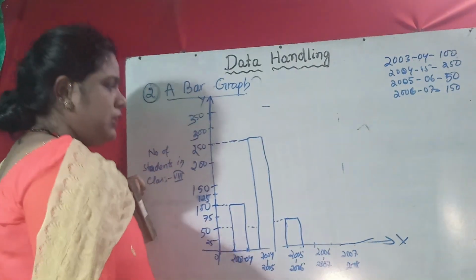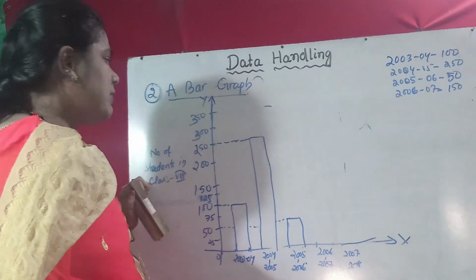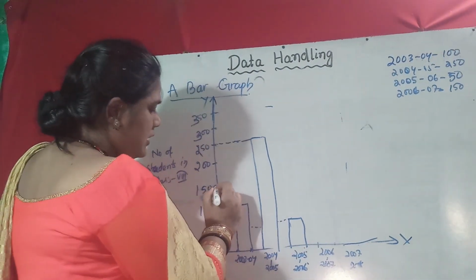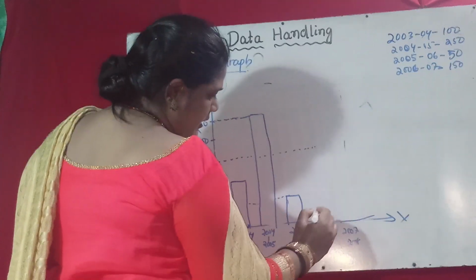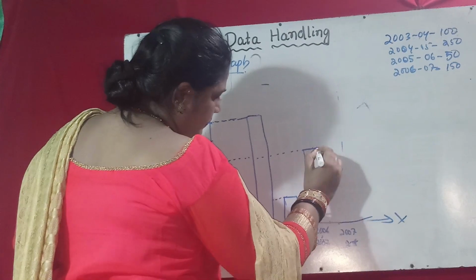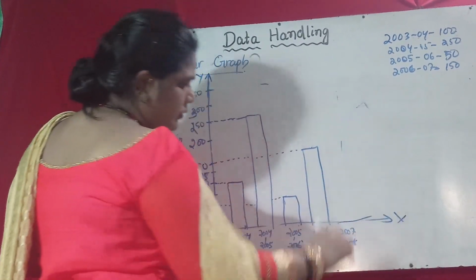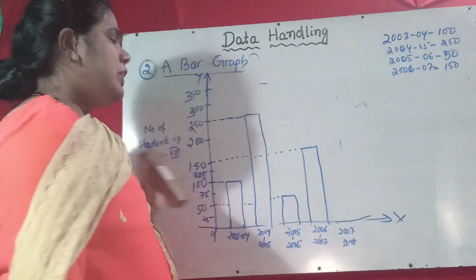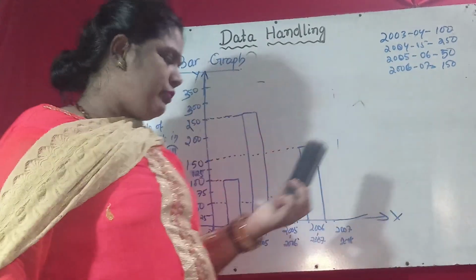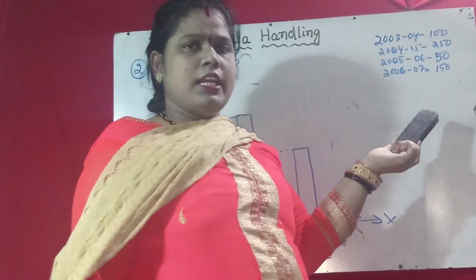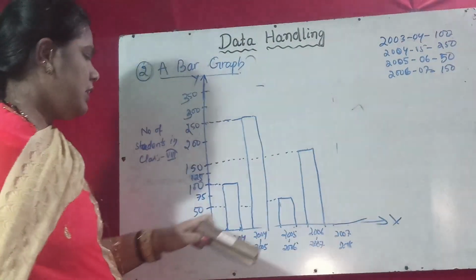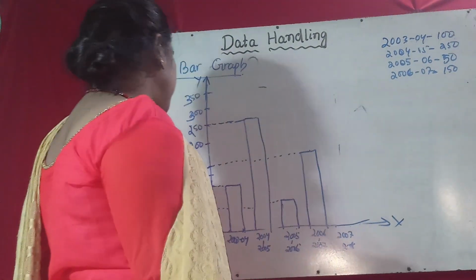You get 50. Then 2006-7 again, 150 it is. So here at 150 you just make a straight vertical line. Then you draw this, 2006-7. So according to the data, you draw the graph. If a graph is given also, you can answer the given question by looking at the graph properly.